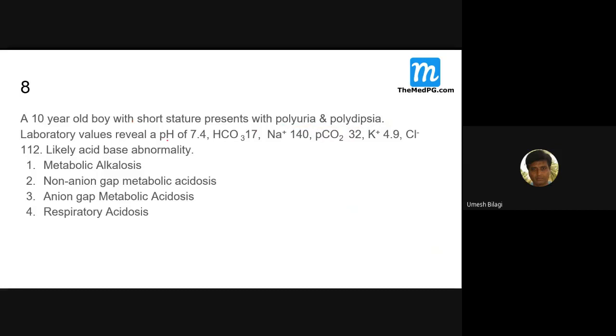Laboratory values reveal a pH of 7.4. Normal. pH has not changed much. But what has happened to the bicarbonate? Just look at this. It is decreased. What about the sodium?